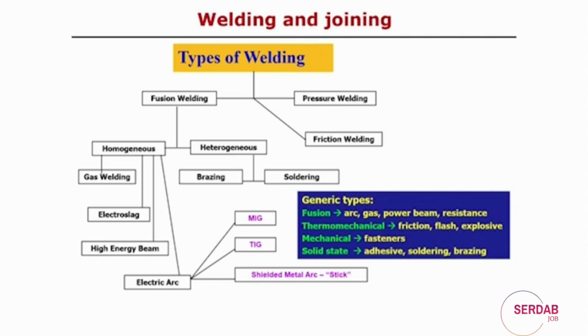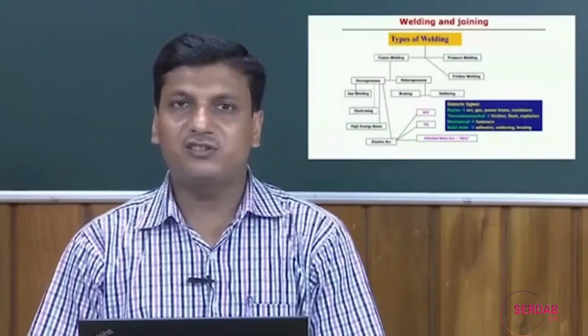And solid state welding processes, another generic type of welding and joining process. Adhesive bonding, soldering and brazing can be categorized in these terms, because in this case the temperature is below the melting point temperature of the substrate material. So, in that sense it is called the solid state welding process. Even for friction stir welding, there is the mechanical stirring action as well as frictional heat generation responsible for the welding of the material. So, that can also be categorized as solid state welding.